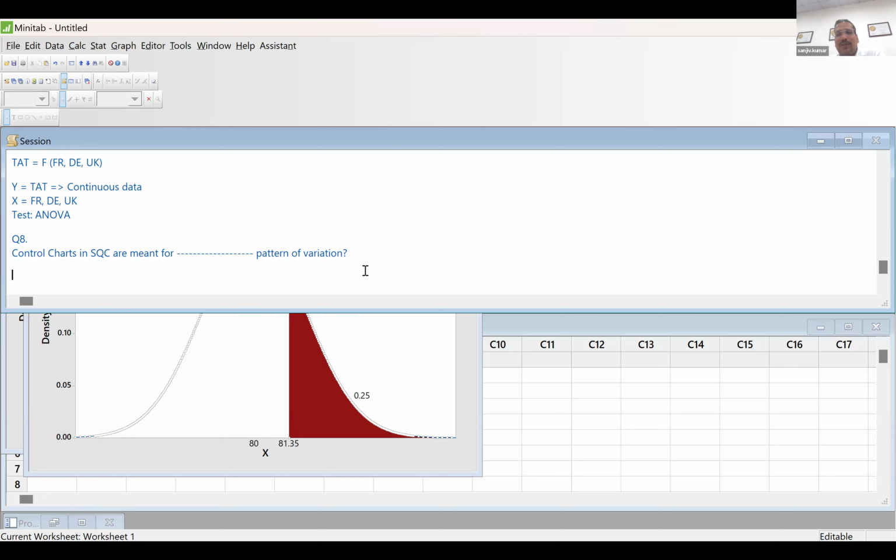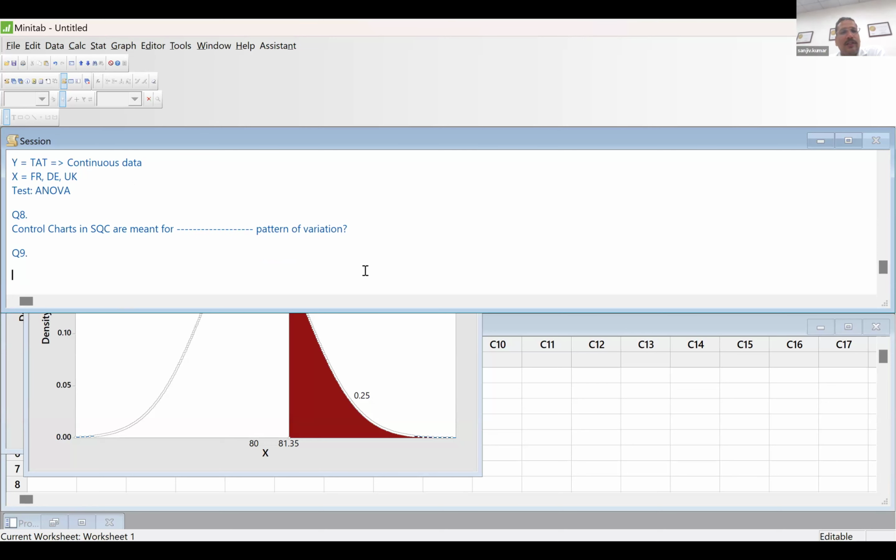Then that option I have not fully noted. I think it is meant for studying the pattern of variation. Okay, then no problem. Leave it. Let us take the next question.